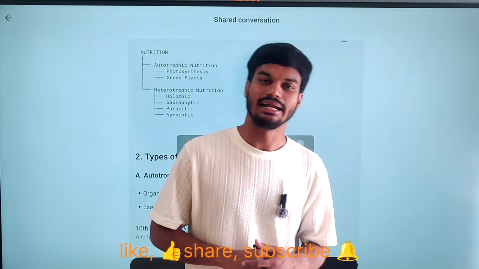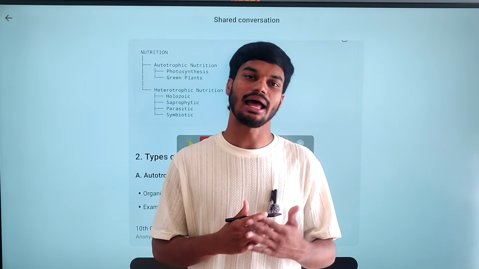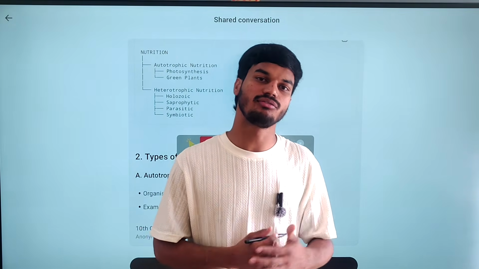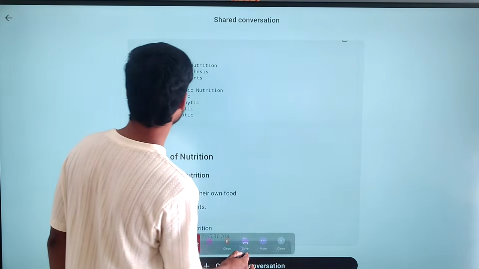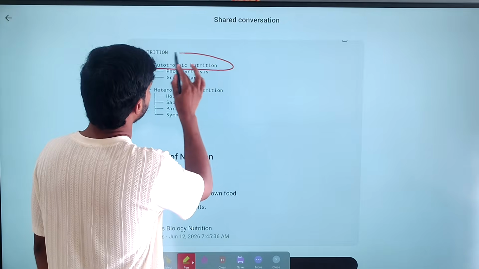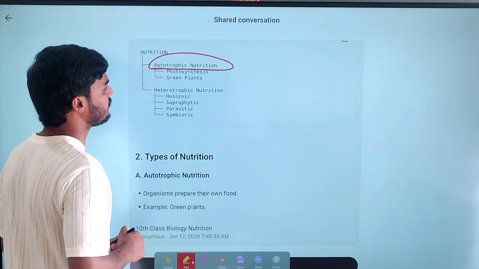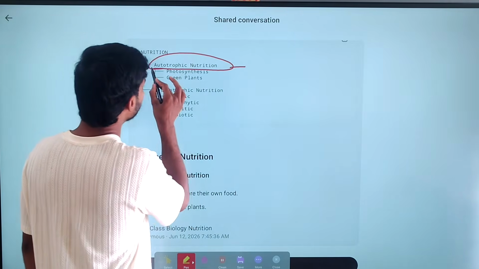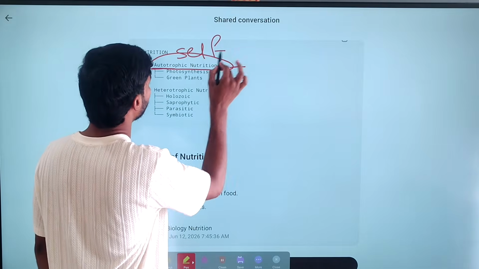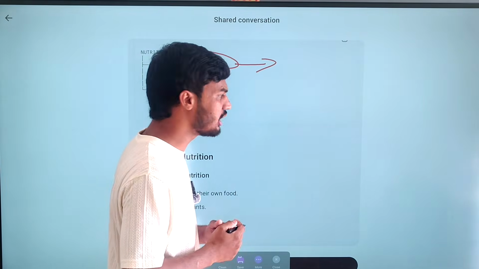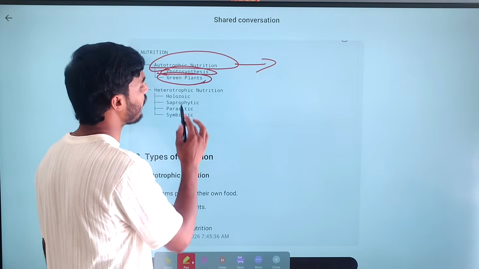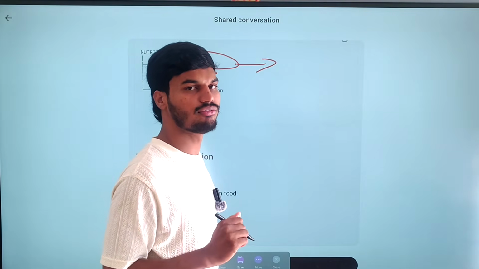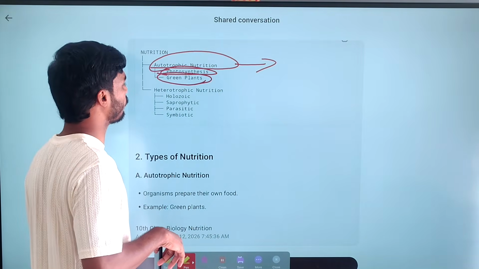Autotrophic nutrition is a type of nutrition in which plants prepare their own food. Auto means self. You have to know auto means self. The food is prepared in the presence of photosynthesis. All green plants are able to prepare their own food, and this is known as autotrophic nutrition.